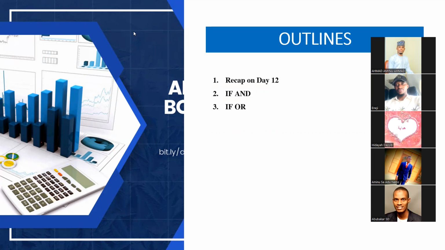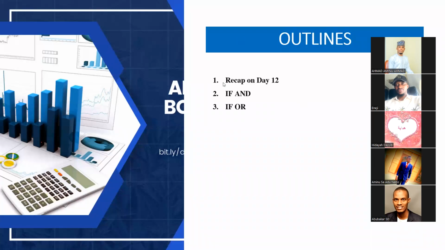But take note, the difference between AND and OR is that for OR, you are giving it options. Once one of the criteria is true, then the value will be triggered. And for the AND, both of the criteria that you compared must be true. If one is true and the other is not true, it is definitely false. So both statements must be true for you to see the true value. Please, do you understand this?